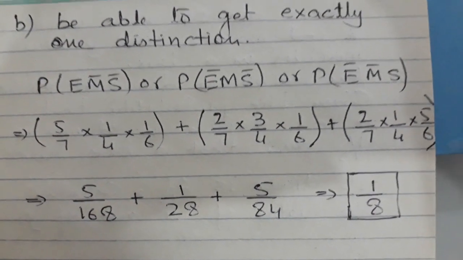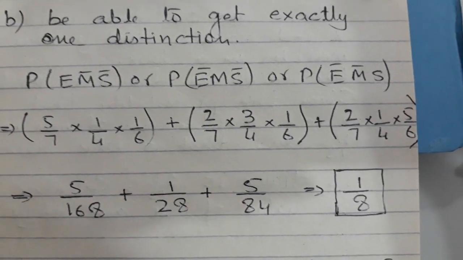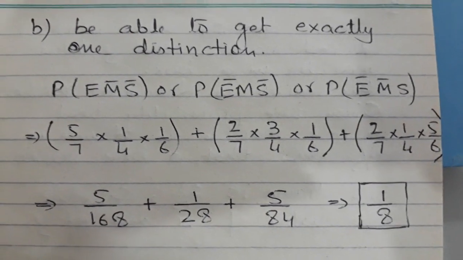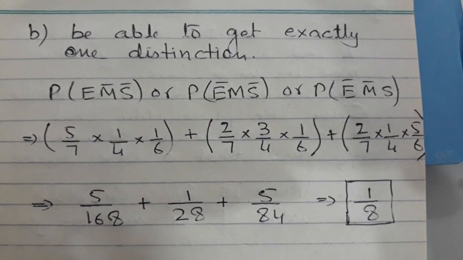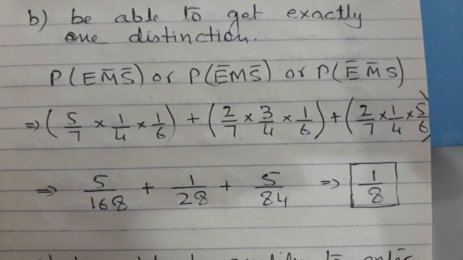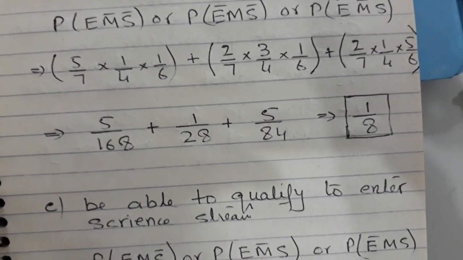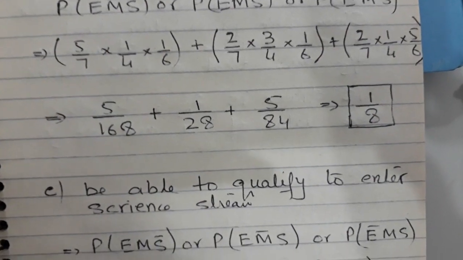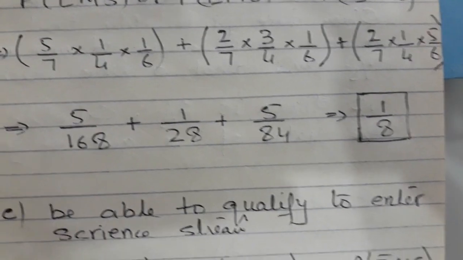So the probability that he gets distinction in only 1 subject is 1/8, which is very low. You can see 1/8, it means he is a genius. So getting only 1 is very low. Let's see the last question, and that is he will be able to qualify to enter the science stream.